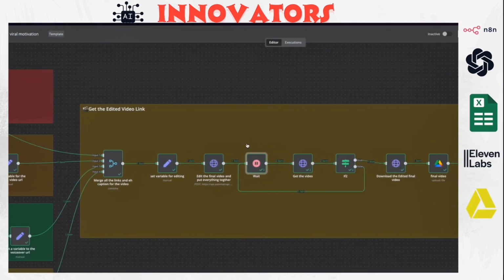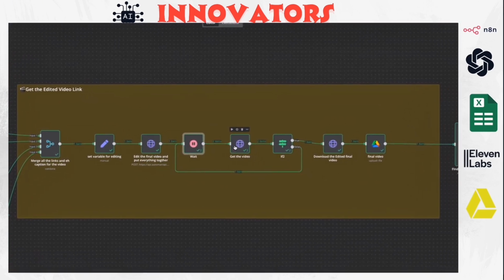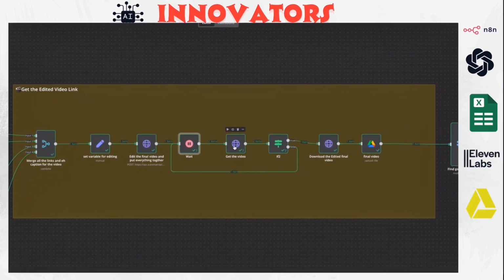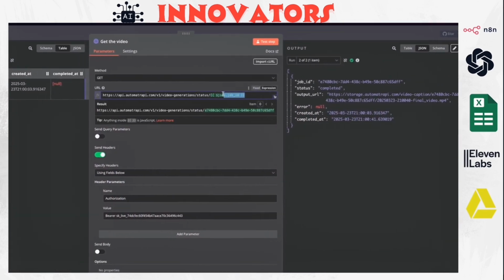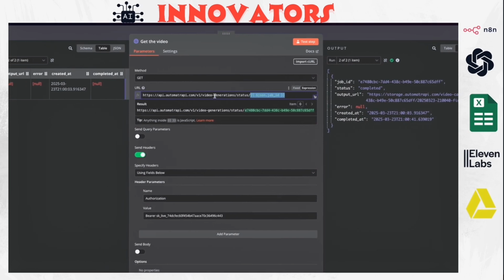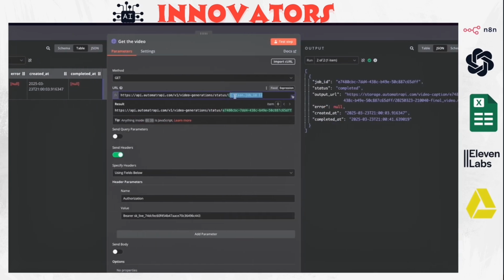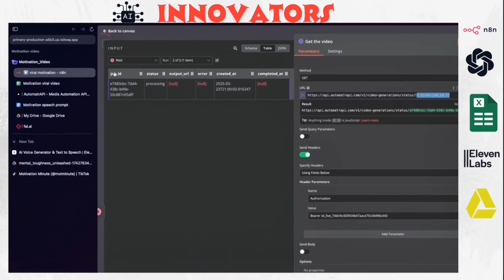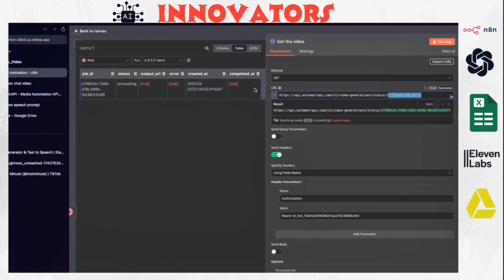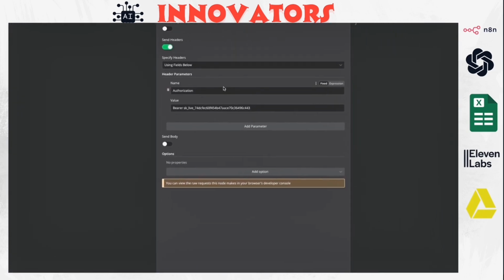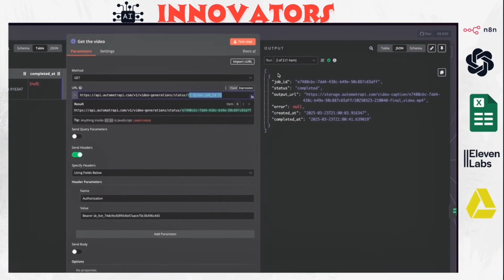And then after you wait for 30 seconds, you will add another HTTP request. And basically this request will make it so we can get the video. So we're going to add the same URL /status/ the job ID. And the job ID, you can get it from here. And then you just add the same API key, and then you will receive an output.